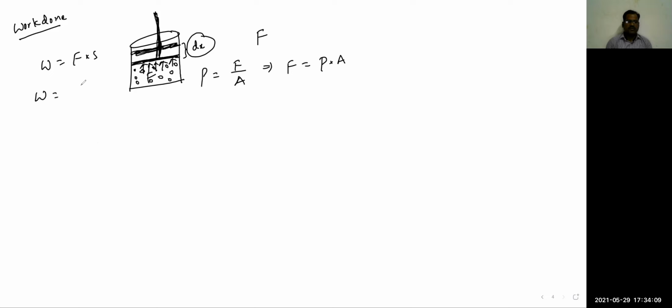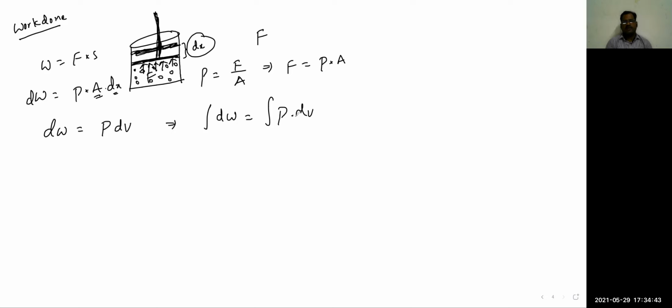So change in work done is dW equals pressure into area into dx, and area times length we can take as dV, the change in volume. So if we integrate both sides, assume pressure is constant here.